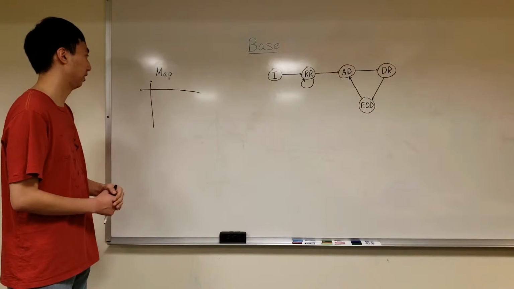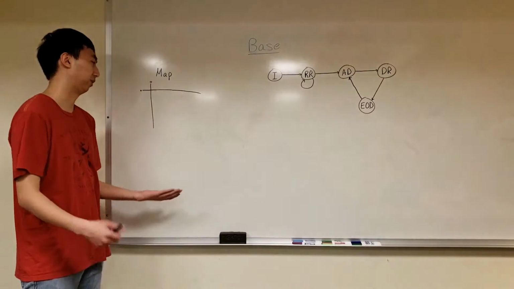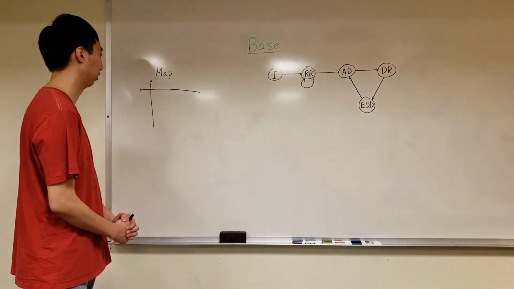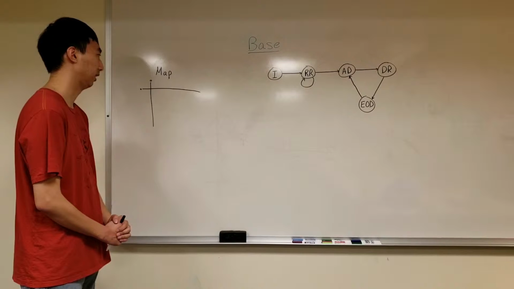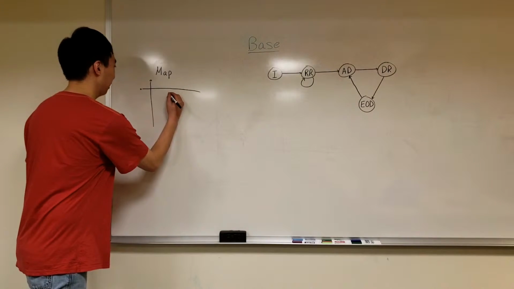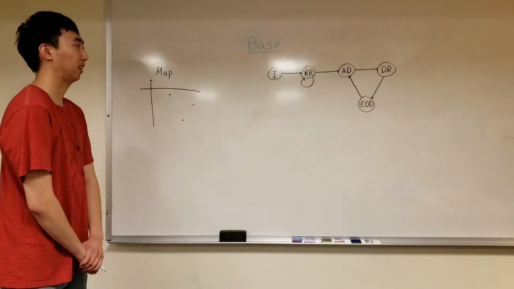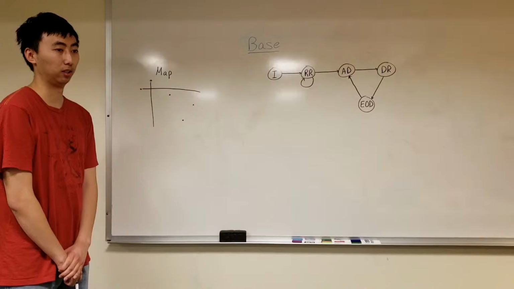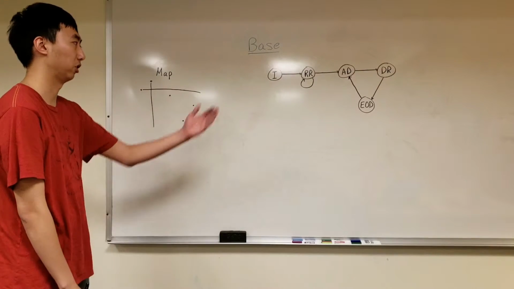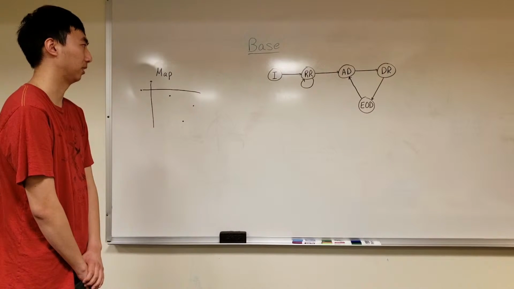So an initialization event sets up the location of the drivers. For example, if we have 3 drivers, their starting locations would be distributed uniformly within this space. So for example, we have a driver here, here, and maybe here. Afterwards, it would schedule the arrival of the first customer, which is RR, which stands for rider request, which also happens to be self-scheduling.